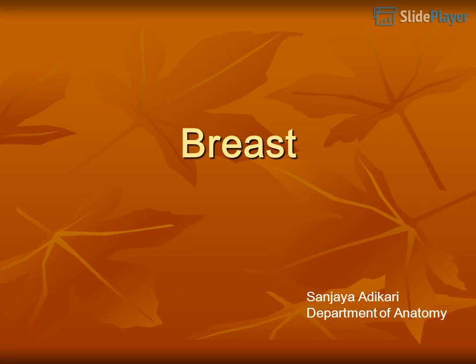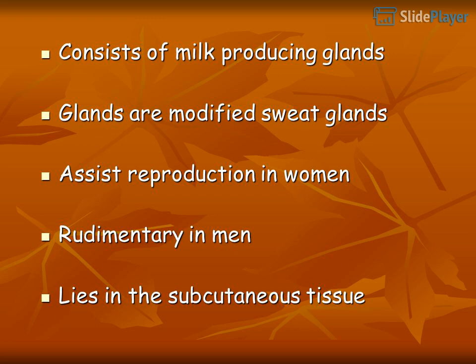Breast. Sanjaya Adikari, Department of Anatomy. The breast consists of milk-producing glands, which are modified sweat glands. They assist reproduction in women and are rudimentary in men. The breast lies in the subcutaneous tissue.